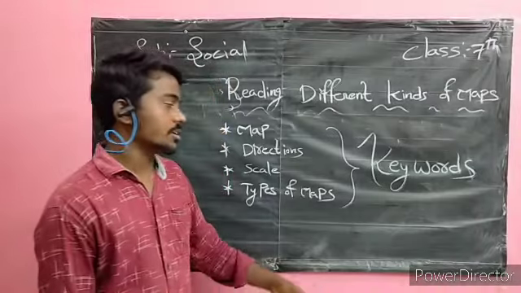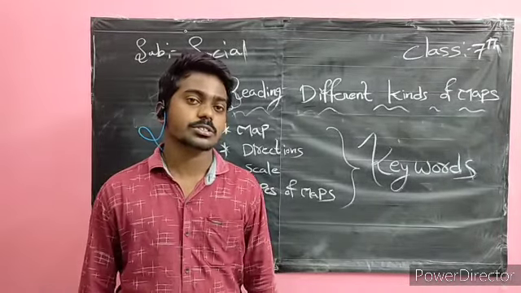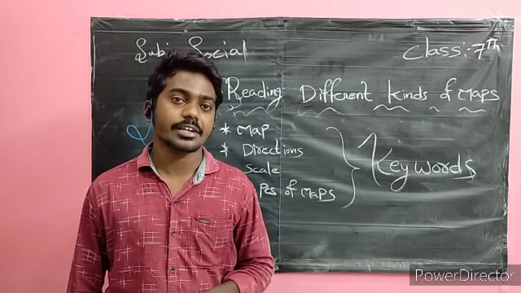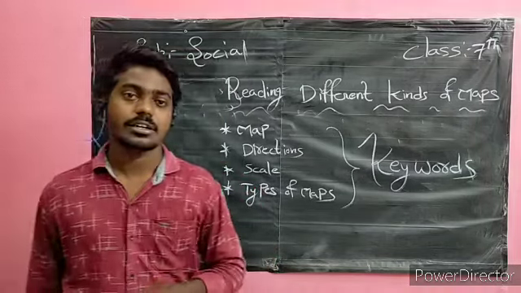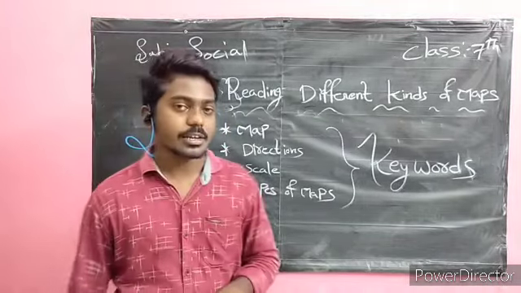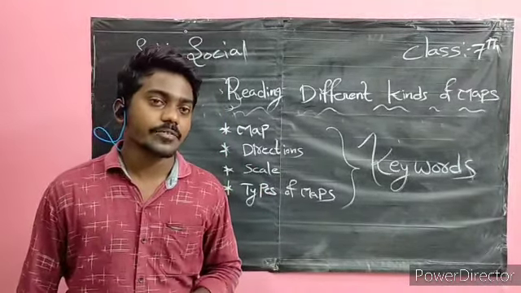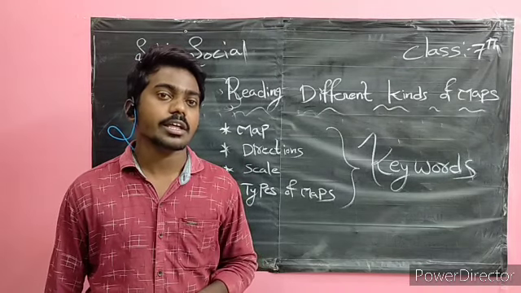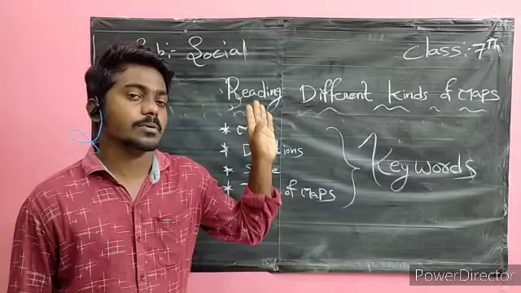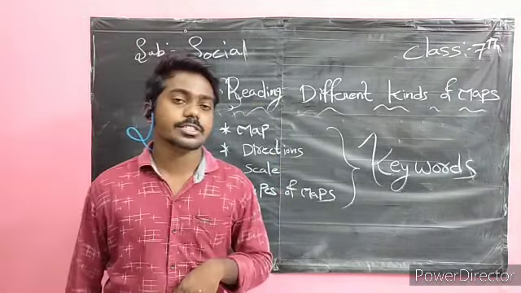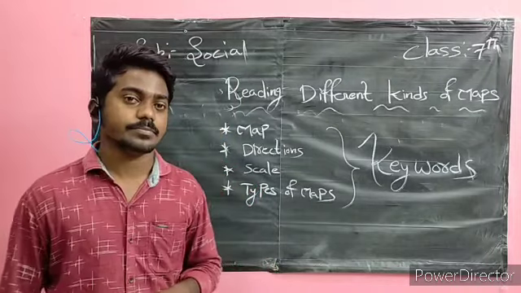Directions: north, east, west, south, and the sub-directions, also called corners: northwest, southwest, northeast, southeast. Coming to the scale, by using the scale we can reduce the actual distance. I gave the example of 1 centimeter. This is the scale.